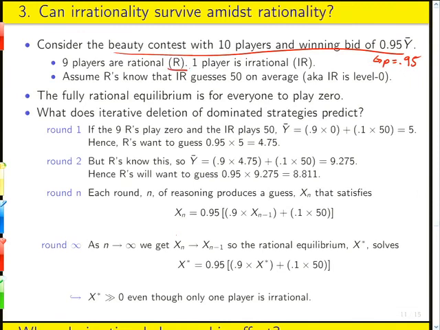Let's suppose that 9 of these 10 players are perfectly rational, unboundedly rational, and purely self-interested, and that one player is irrational in the sense that the irrational player always guesses 50 on average. So basically, they just choose randomly between 0 and 100. Okay? And we'll also assume that the R's, in addition to being unboundedly rational, also have rational expectations, so they know that the irrational player guesses that way.